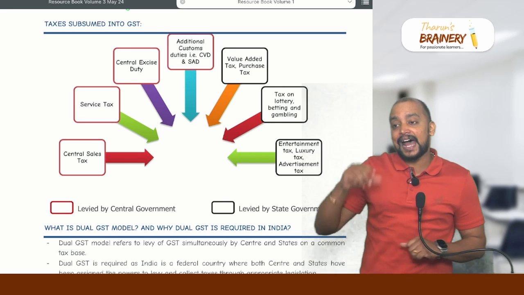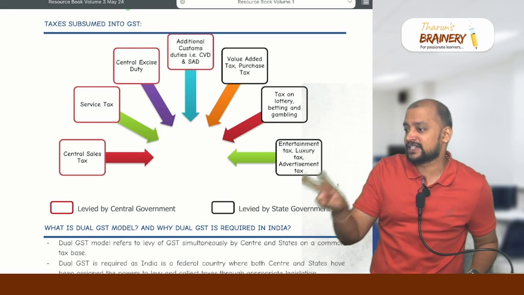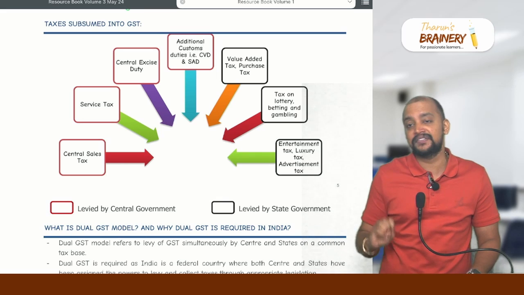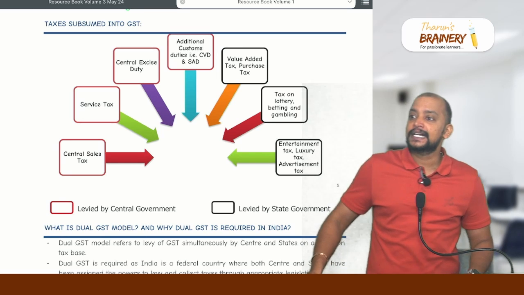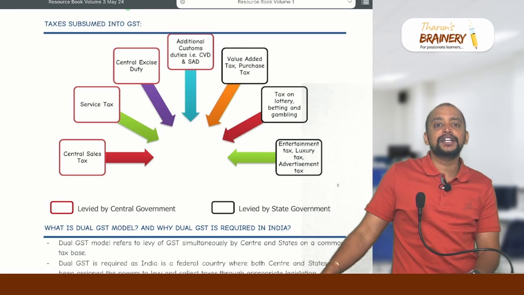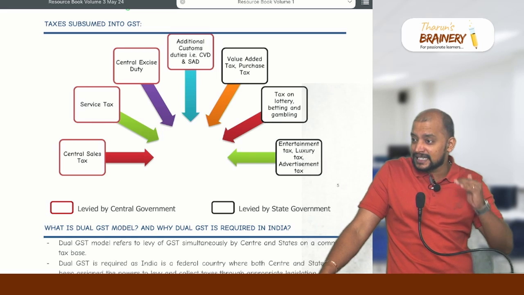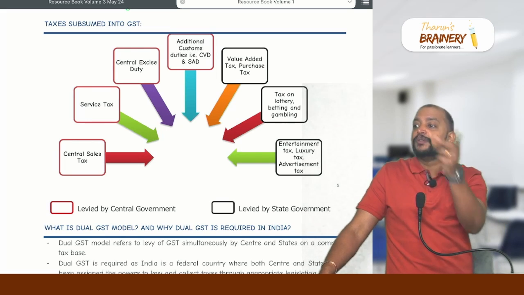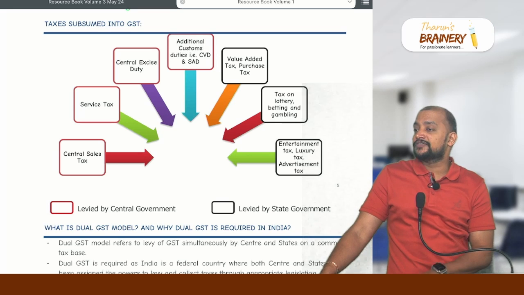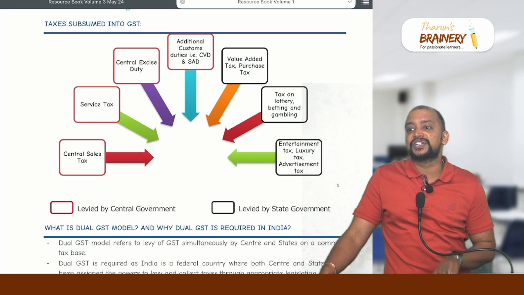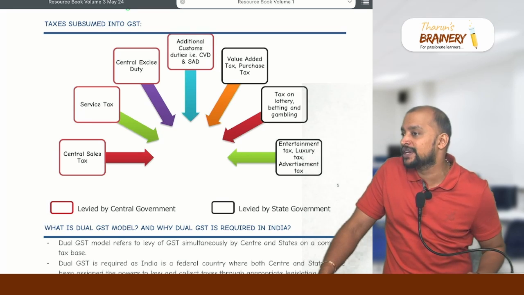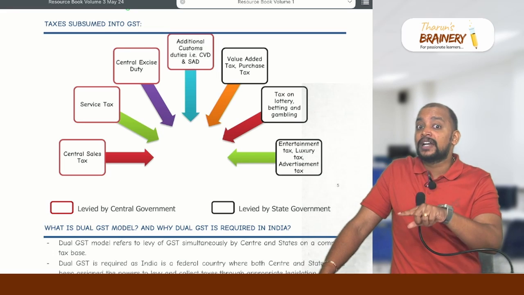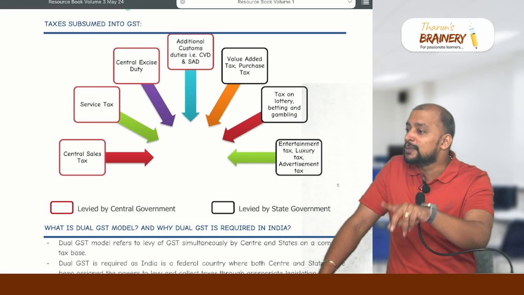These two additional customs duties are called CVD and SAD. CVD refers to countervailing duty. Why is countervailing duty levied? To counterbalance excise duty on like article if imported. Then SAD refers to special additional duty. Why is special additional duty levied? To counterbalance sales tax on like article if imported.